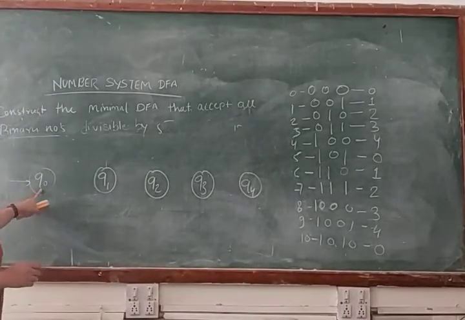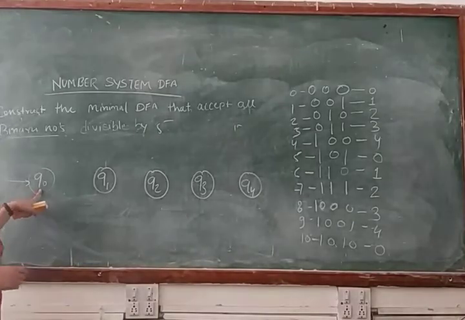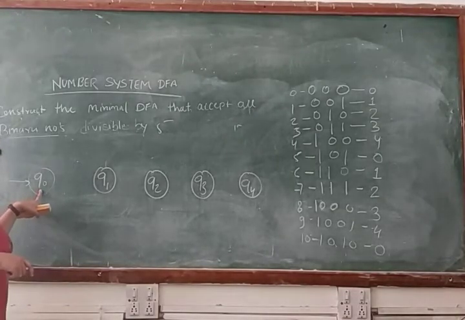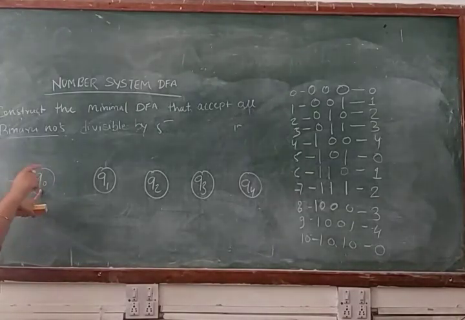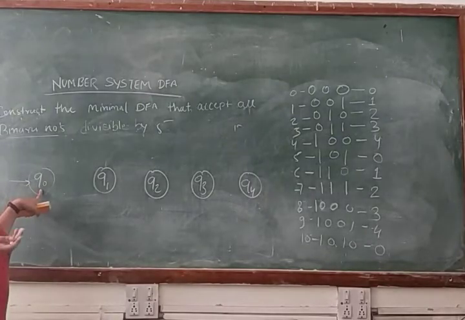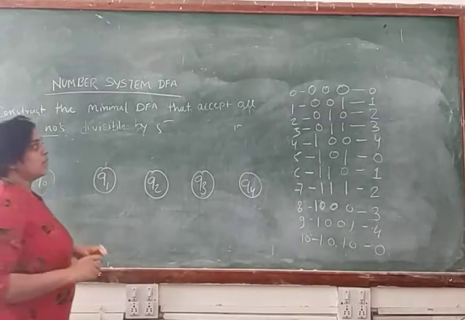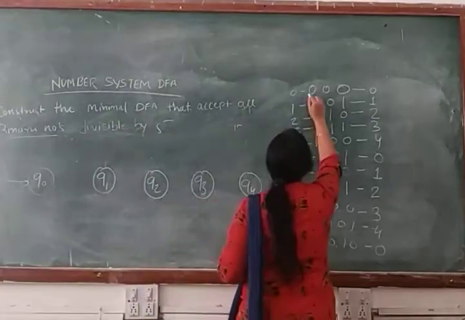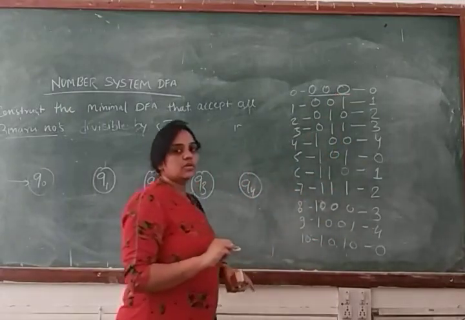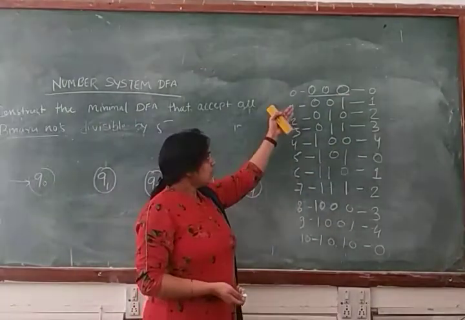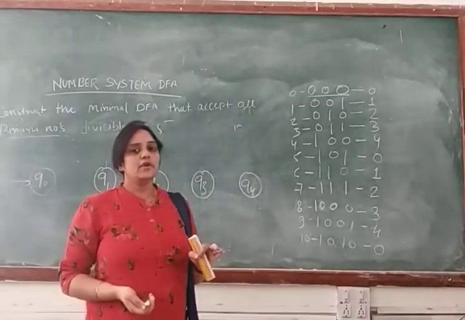Now we will start from the initial state. Your initial state is Q0, and how will you identify that this is your initial state? Because a circle represents the state, and when you attach an arrow to the state, that state represents your initial state. So this is your initial state. Now we will make transitions for the first string, and your first string is 000. And any number of 0s you can add on the right-hand side of your number.